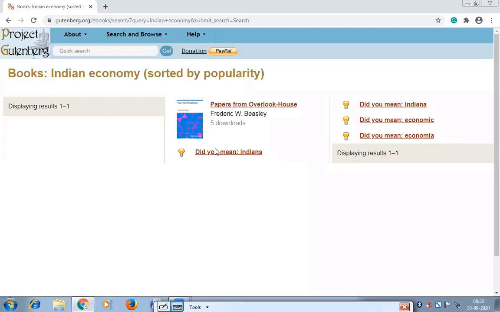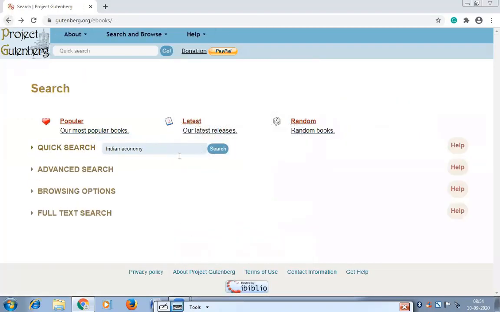Indian economy sorted by popularity. Only one book is showing. And did you mean Indians? Yes. Okay, some problem, why is it not showing? Indian economy. Okay. We'll go for economics.